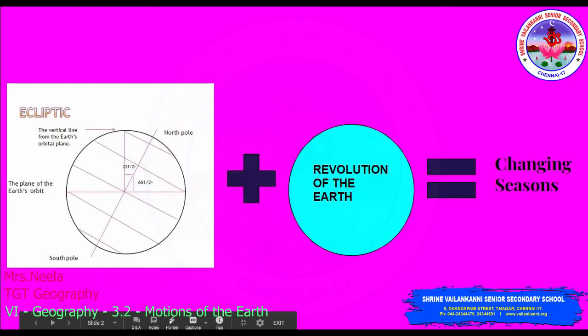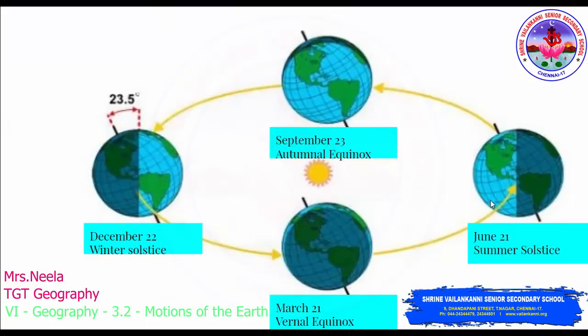So we have already seen that this axis is inclined at an angle of 23.5 degrees towards the perpendicular plane. Now, when the tilt in the axis is combined with the revolution of the earth, we get the changing seasons. We'll see this in detail now.